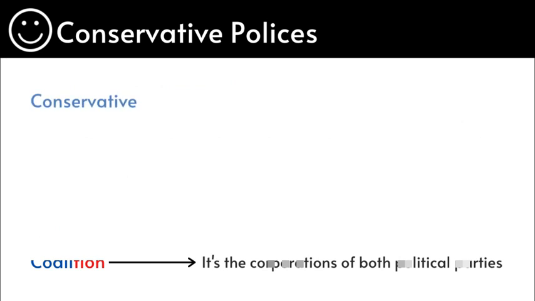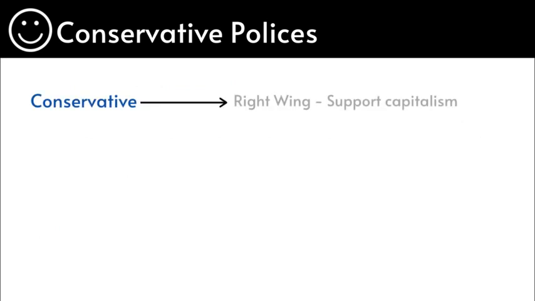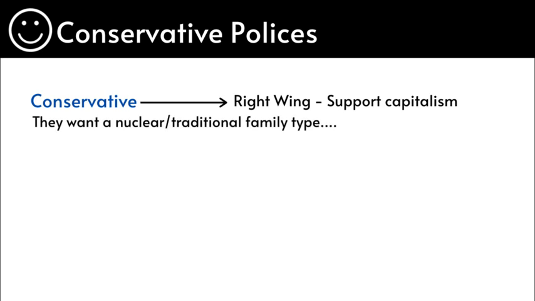Conservative policies. Conservatives, again, are right-wing and support capitalism. They want a traditional nuclear family type. Who do you think supports these perspectives? Definitely the Marxists, functionalists, and New Right. They want a traditional nuclear family. You can revise this in my previous videos if you have forgotten.